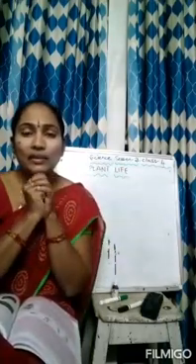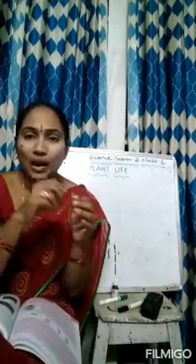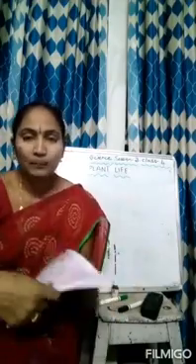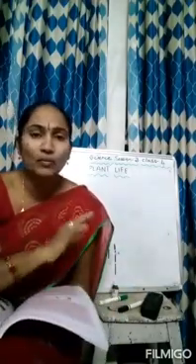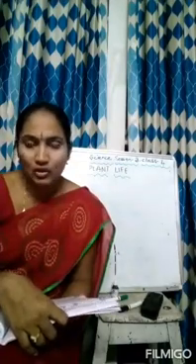So the leaf that you have taken from the sunlight, after adding iodine drops, will change its color into bluish black. And the leaf that has been taken from the dark room will not change its color. So the leaf from the plant that was kept in a dark place does not show any change.